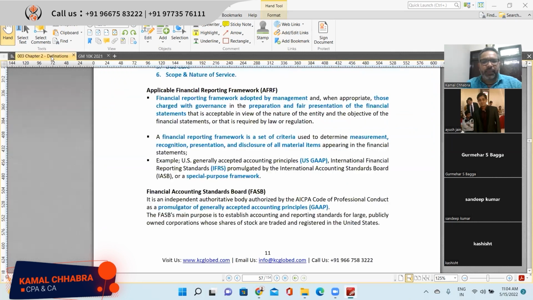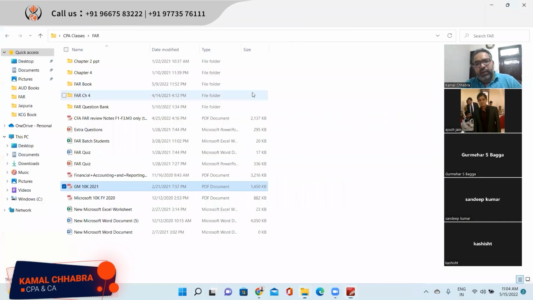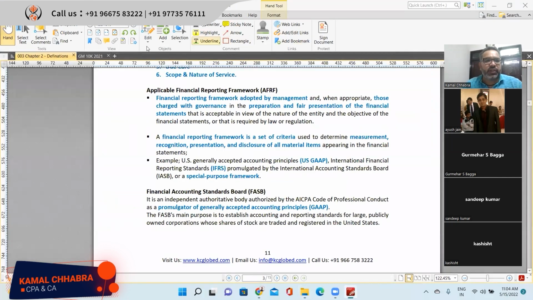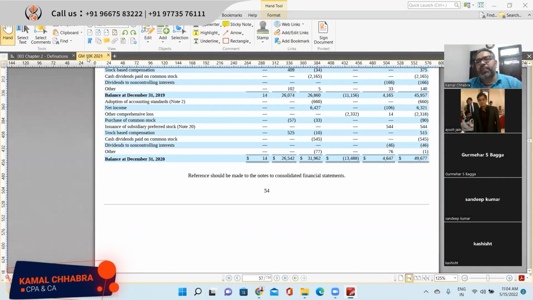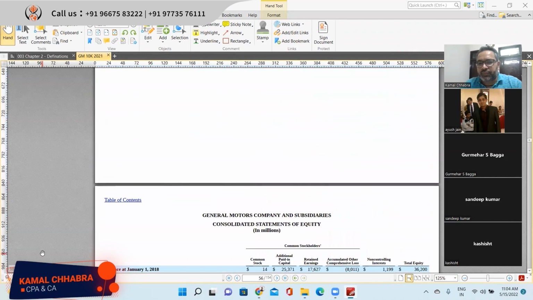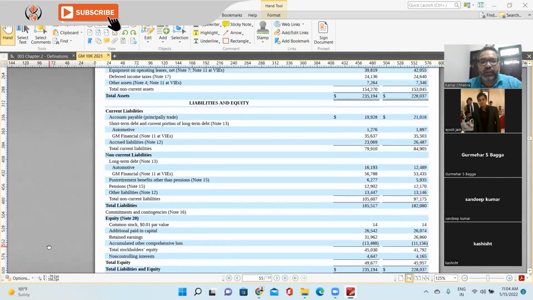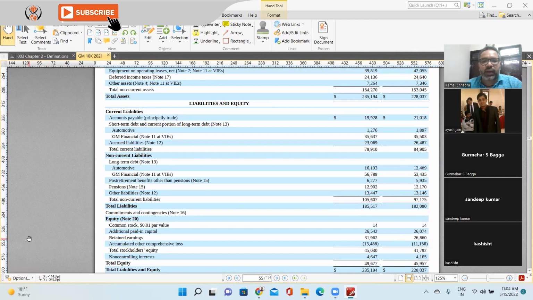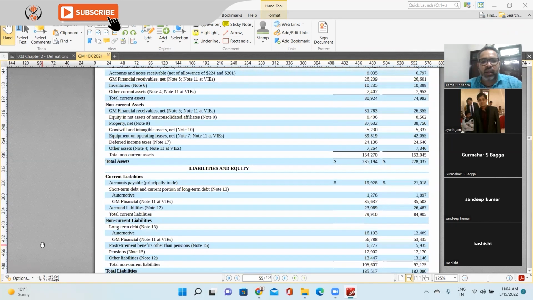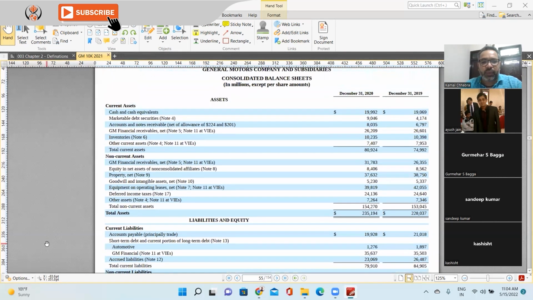So now coming back to the applicable financial reporting framework. These financial statements of General Motors are based on US GAAP, right? They need to adhere to US GAAP and make the disclosures accordingly. What is a current asset should come in current assets, what is a current liability should come in current liabilities, what is a non-current asset should come here, right?